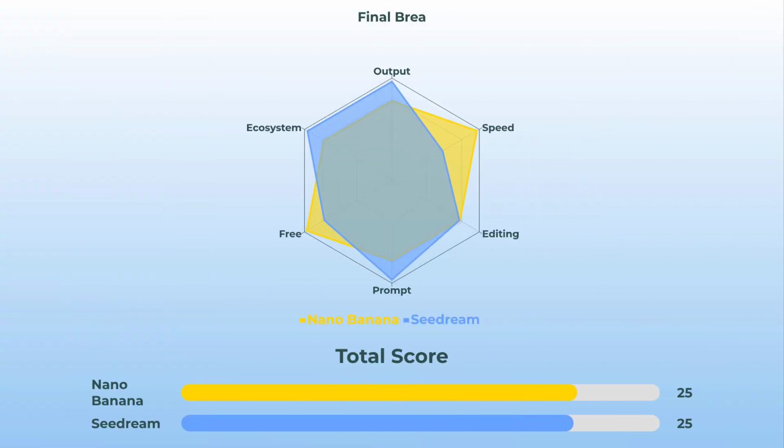All right, imagine all those categories plotted out. Speed, output quality, editing, everything. When you see it as a radar chart, you get this sharp, clear difference where Seedream wins on quality and integration, but Nano Banana smokes the competition on speed and free access. It really depends what matters most for you.